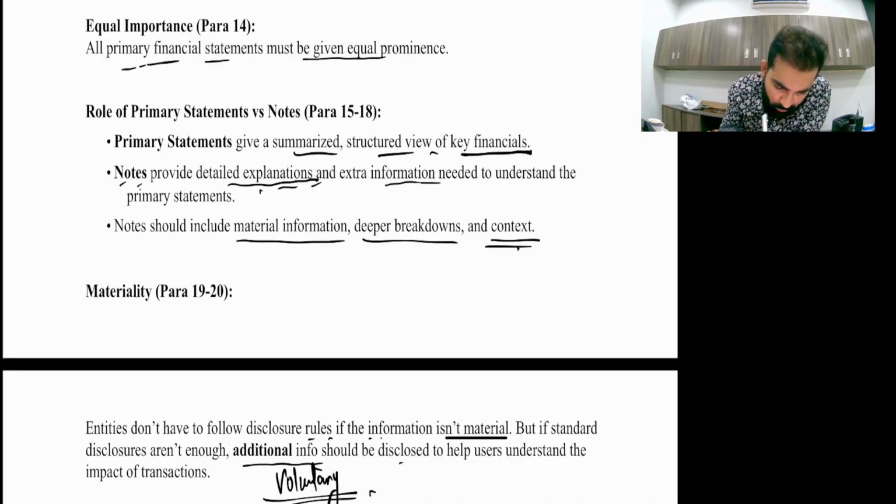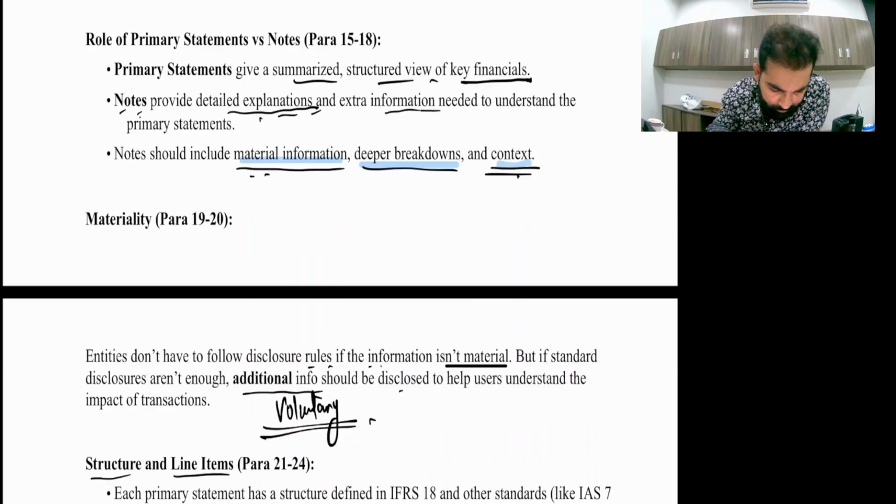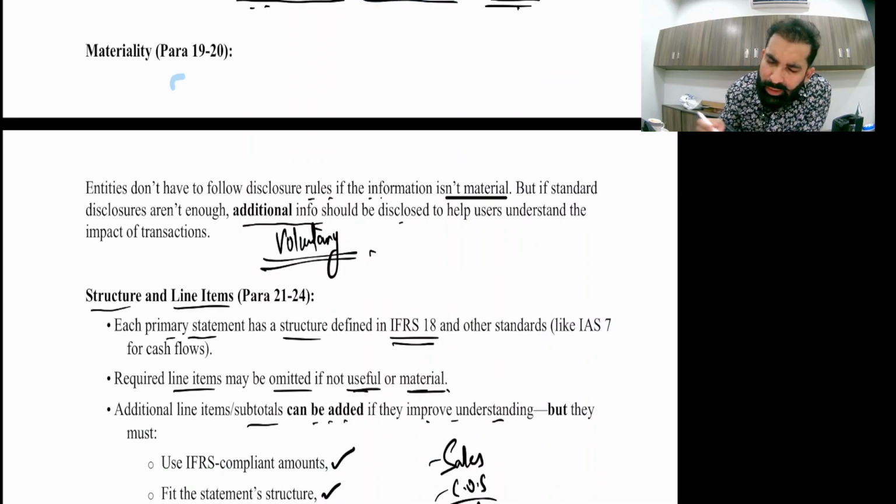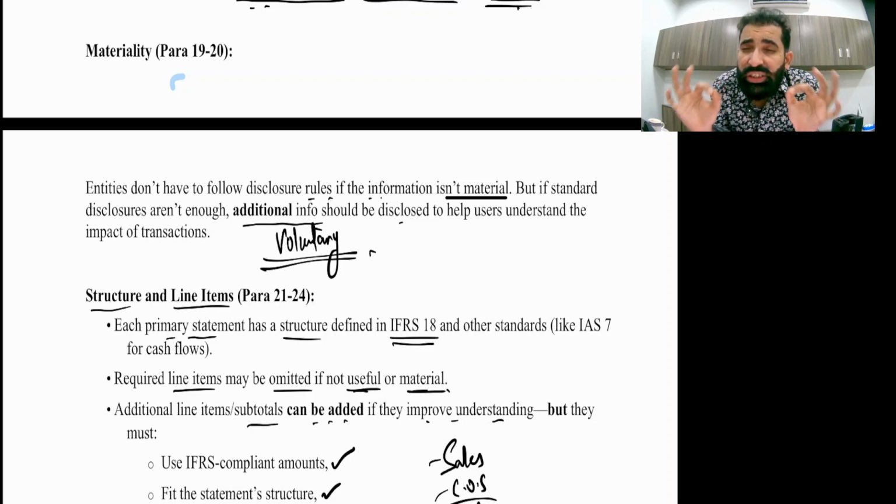Notes should include material information, deeper breakdowns and context. Now what is materiality? Very simple, a quick one-minute game. Information that changes the decision of the user is called material information.